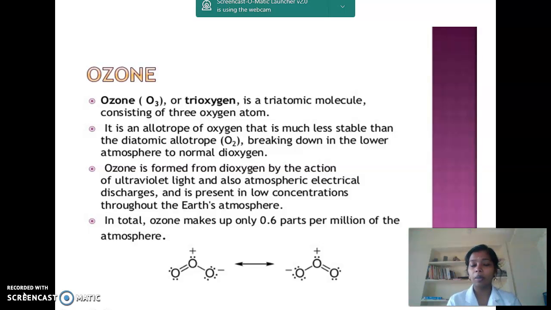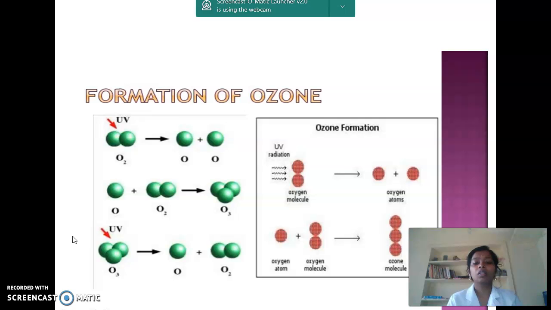Ozone is formed by the reaction of dioxygen in the presence of ultraviolet rays. Here is shown the resonance structure of ozone. Look at it. Ozone makes up only 0.6 parts per million of the atmosphere. Look at the formation of ozone.